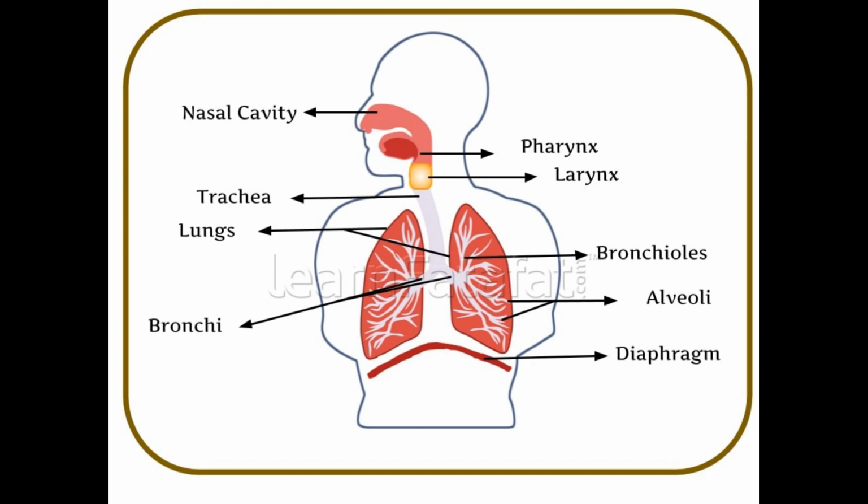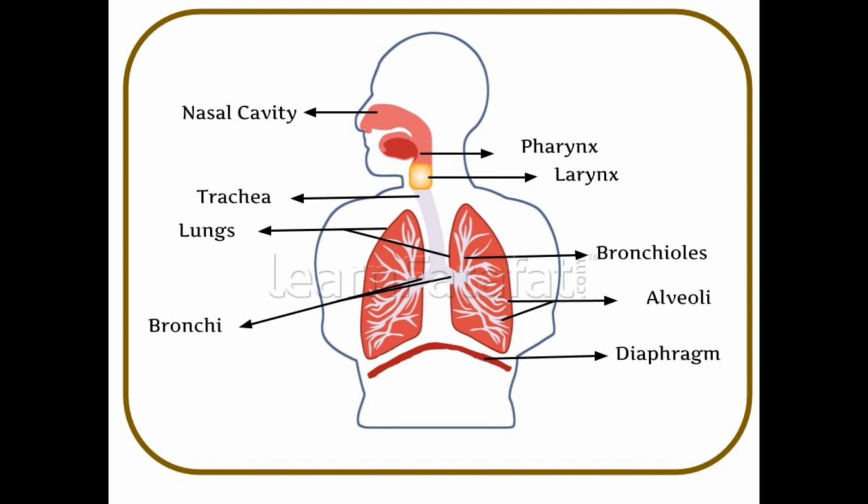Trachea and bronchi have C-shaped cartilaginous rings which prevent these structures from collapsing. From the bronchioles, air enters microscopic air sacs called alveolar sacs. Each air sac has a group of alveoli. The thin walls of the alveoli are richly supplied with blood capillaries. There are millions of alveoli in each lung. The bronchi, bronchioles and alveoli are all located in the lungs.